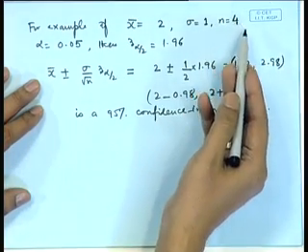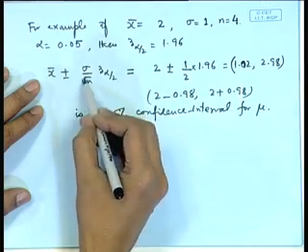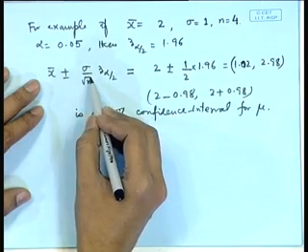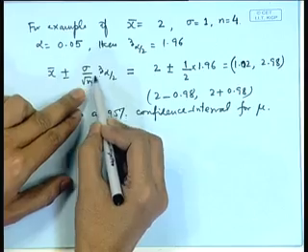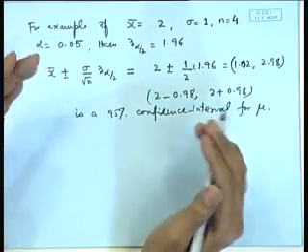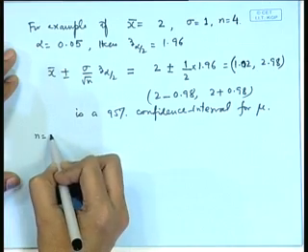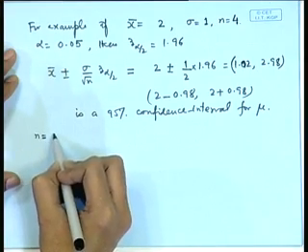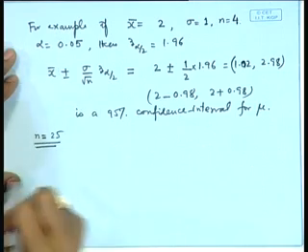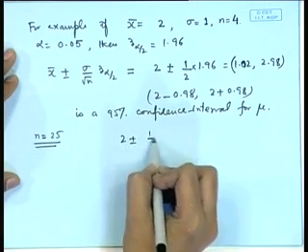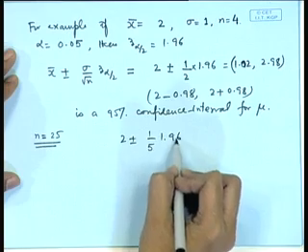If we had a larger sample size, we can easily see that as n increases, sigma by root n becomes a smaller value and the length of the confidence interval will shrink. That means accuracy will be more. For example, suppose here n is equal to 25, then this value will become 2 plus or minus 1 by 5 times 1.96.